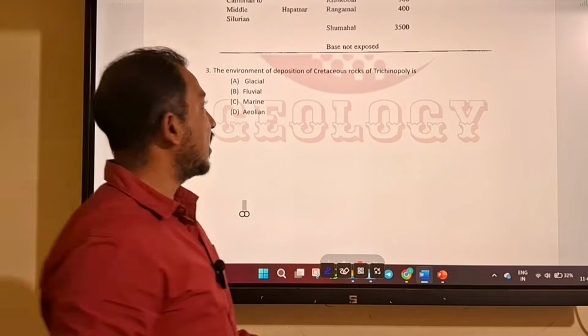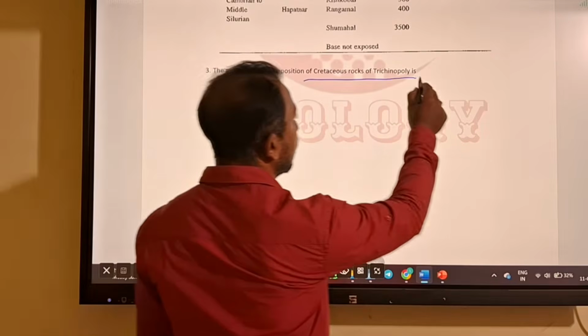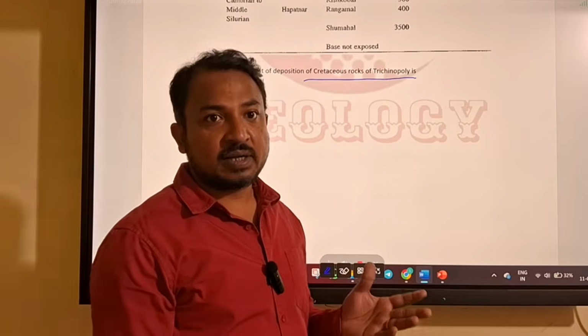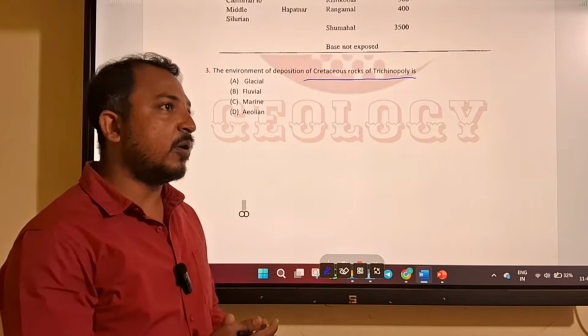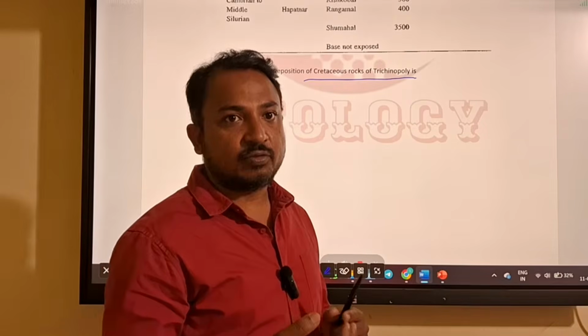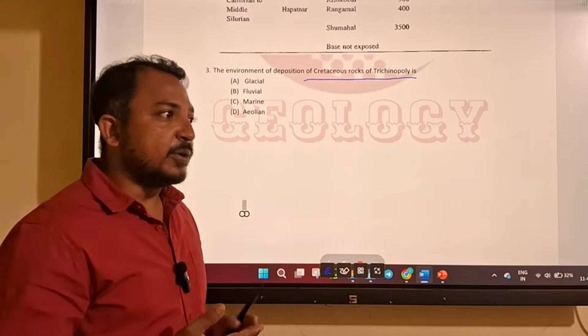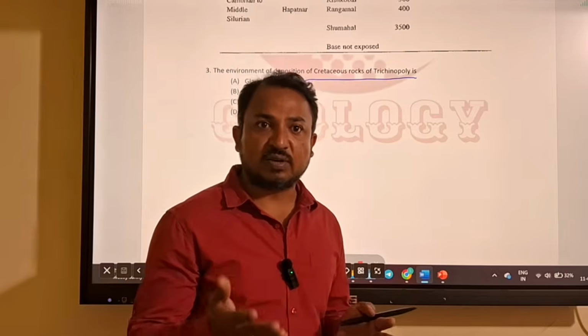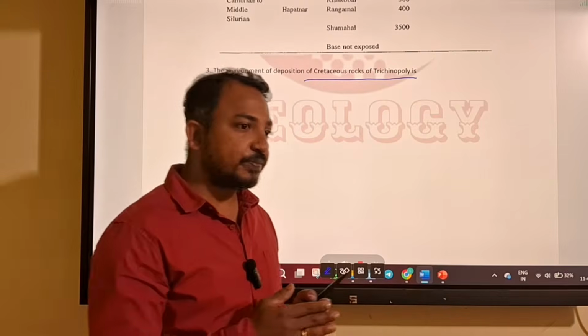So come to next question, the environment of deposition of Cretaceous rock of Tiruchirappalli. So during your Mesozoic region, Mesozoic deposition, all or most of the depositions are marine. Like in Mesozoic, you will find Triassic, Jurassic, Cretaceous deposition. So in Triassic, you will find deposition in Spiti. In Jurassic, you will find deposition in the Spiti region.